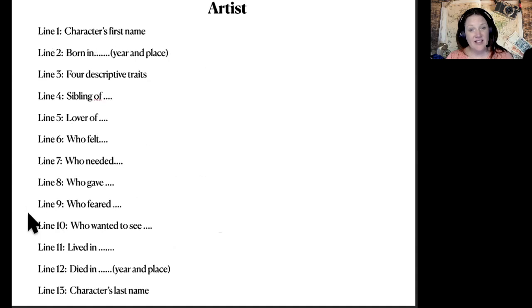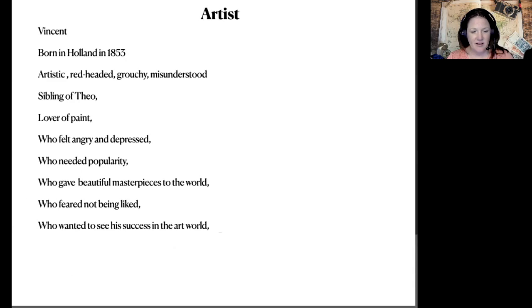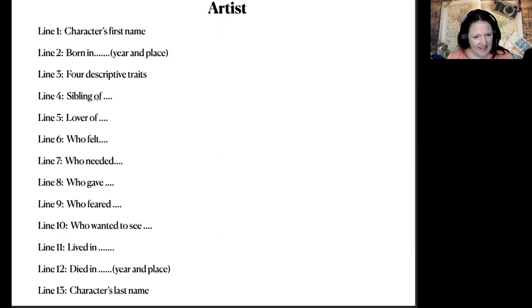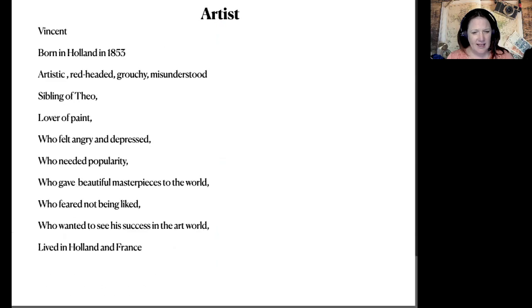Line 11, lived in. Now this is where it's a little easier. Where are some of the places that he lived? He lived in Holland and France. If you want to be more specific, you can say Paris and Arles. Died in, so we're going to put the year and place. If you know it, sometimes you may not know it. You may have to take away that line if you don't know it, depending on your character. Maybe your character never died. Maybe it's a character from today. Died in France in 1890.